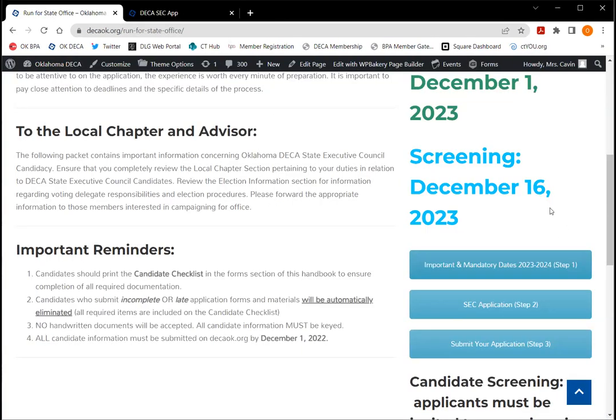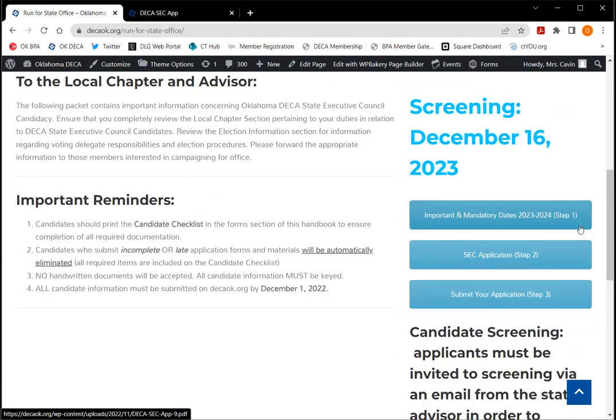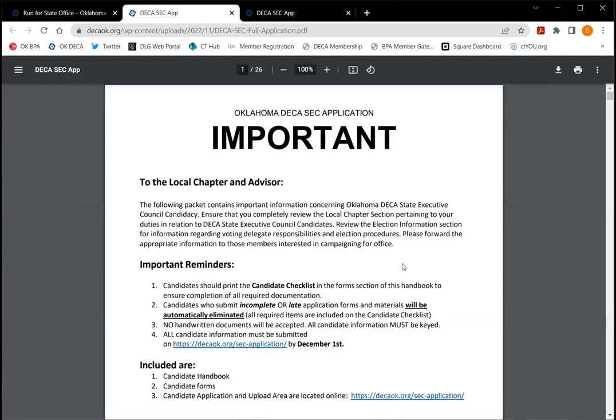Okay, so going back, that was step 1, important and mandatory dates. Step 2 is the application. You've probably heard about how long this application is. You can see that it's about 26 pages long. And this will go through in great detail all of the things that you are expected to do in this application process and as a state officer.